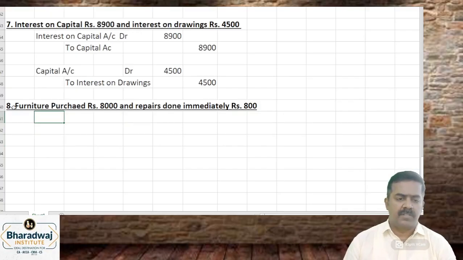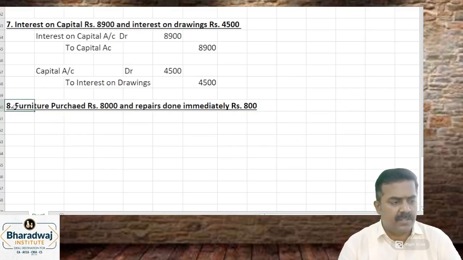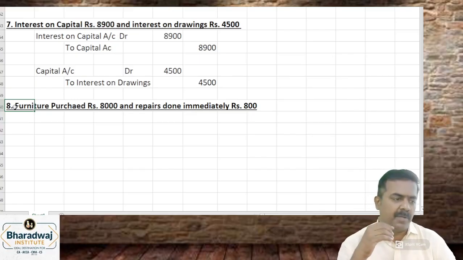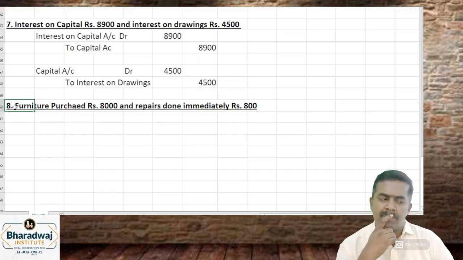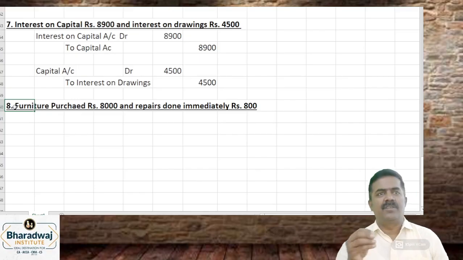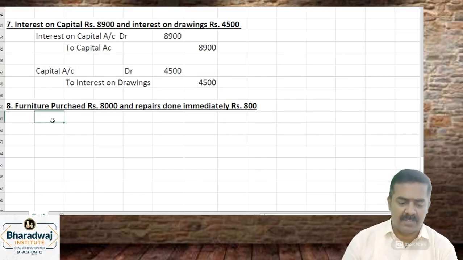What is the entry you will pass? Furniture purchased for 8,000 and repairs done immediately. What do you mean by repairs done immediately? For example, you are purchasing second-hand furniture. You are just painting and doing some repair work so that you can use it. So what is the entry you will pass?